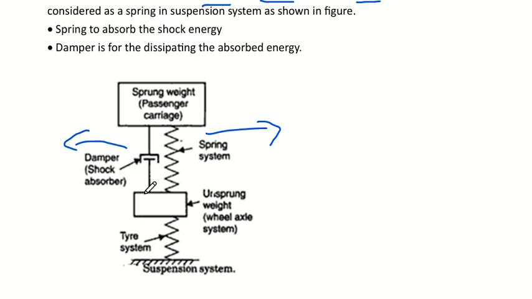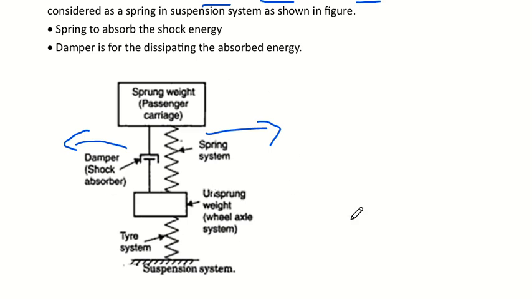Then after that, there is the unsprung weight. Unsprung weight is all the parts below the suspension system, which could be the axle, wheel, and tire. They won't have an effect on the damper or spring system. It all comes under that. And there will be the tire system. This is a simple schematic representation of a suspension system. We have a damper, spring system, sprung weight and unsprung weight.